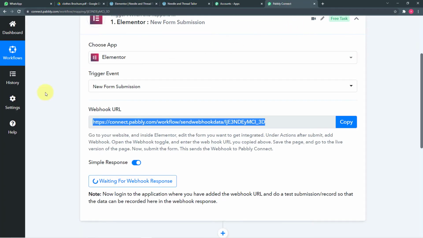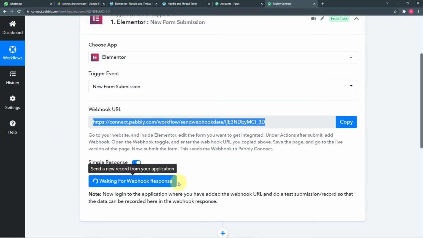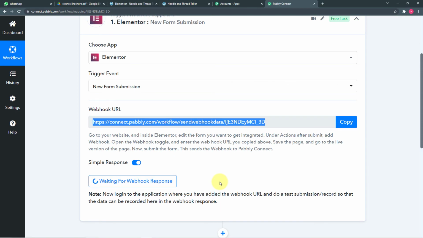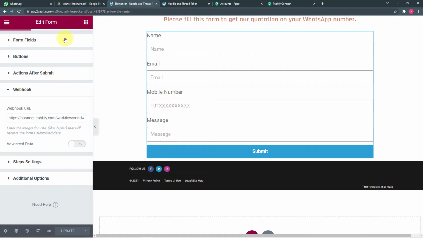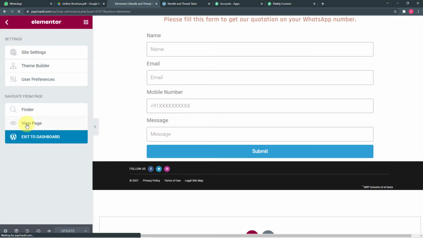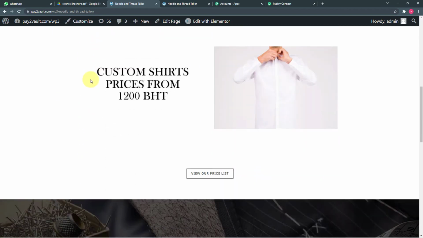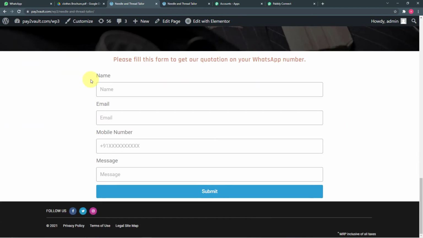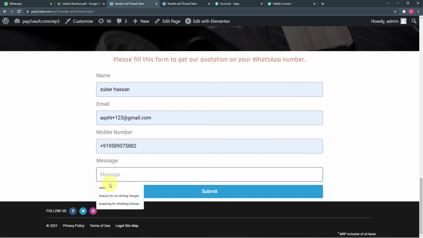And you will see in Pabbly Connect it is showing waiting for webhook response. This means it is time to bring the data from our Elementor form to here in Pabbly Connect. So let us open the page again. So I'm opening my website page from here, view page option, and we will fill the form again, and then we'll capture the data in Pabbly Connect. So now let me fill the form again, and the name I'm giving now is Zubair Hassan. This the email, the phone number, the message. Right. Now I'm going to click on submit.